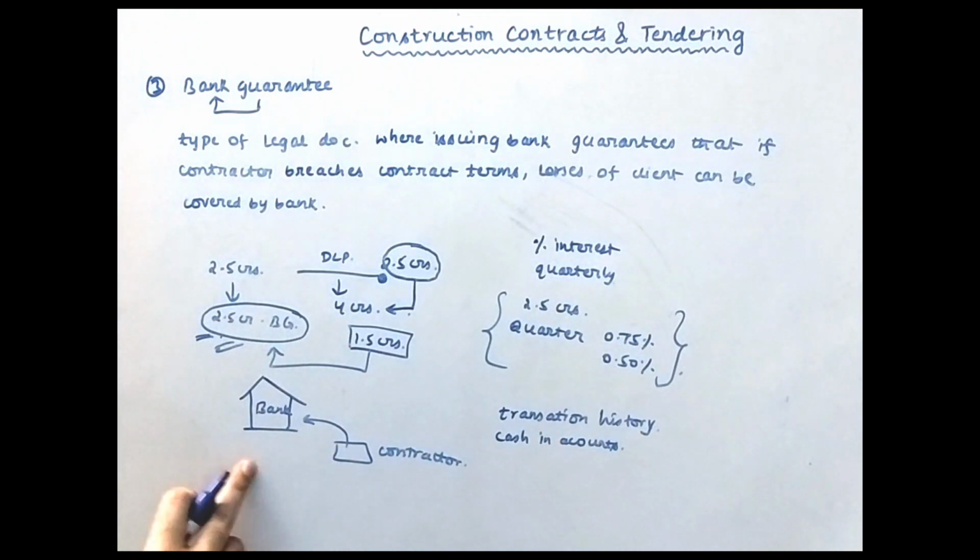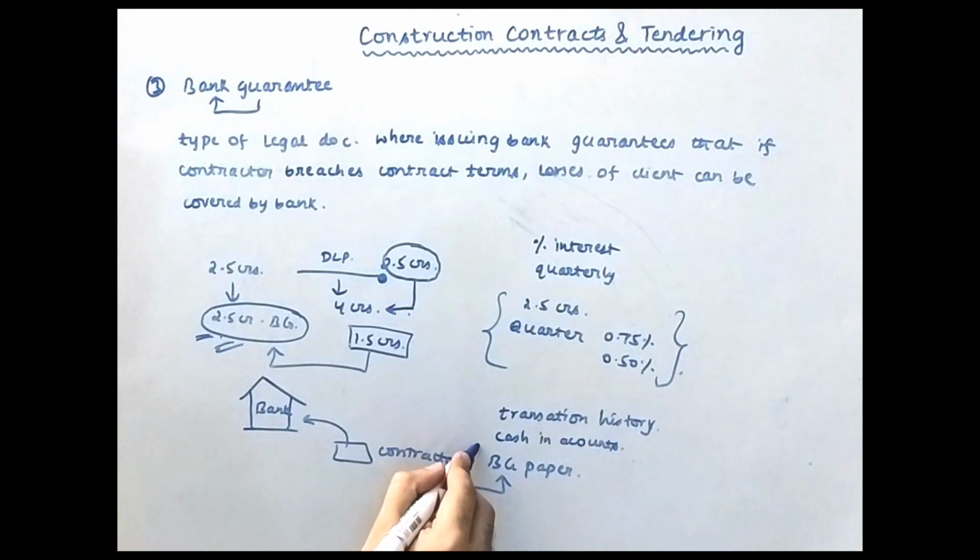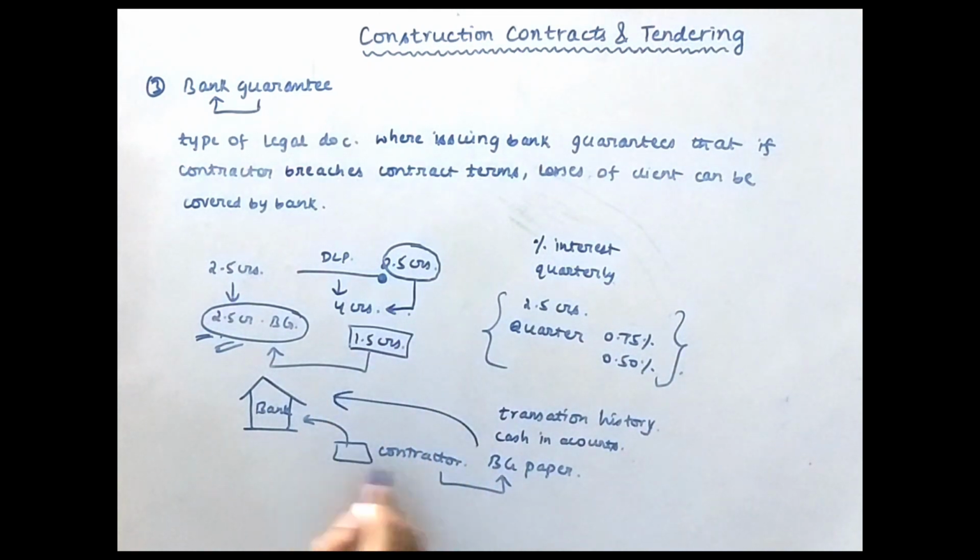All those things the bank will see, and the bank will give a BG paper, a bank guarantee paper, which the contractor has to sign. This BG paper gives the bank the power that in case the contractor does not comply with the contract for the client, the bank can mortgage the property of the contractor, or it can also take some particular amount from the contractor.